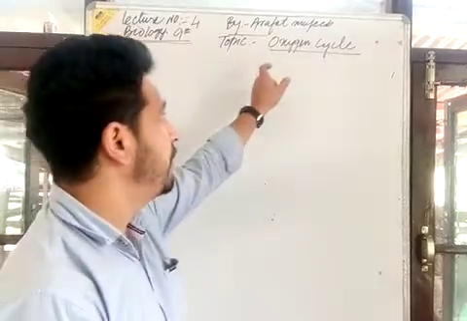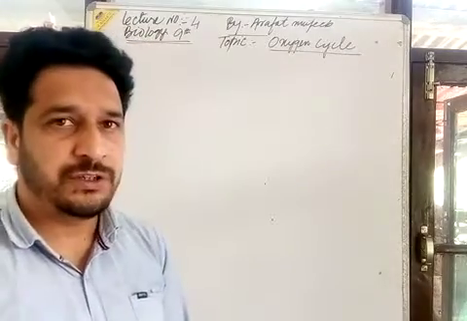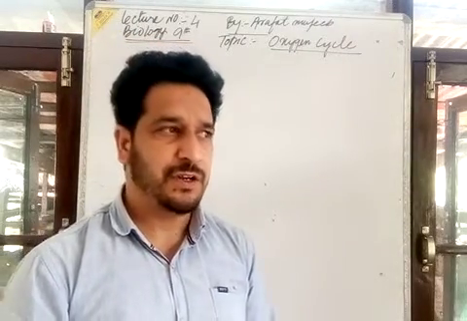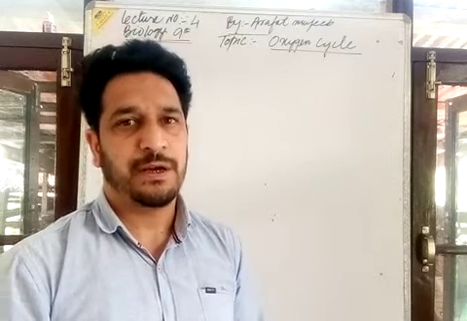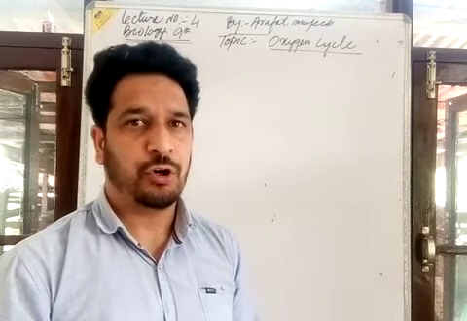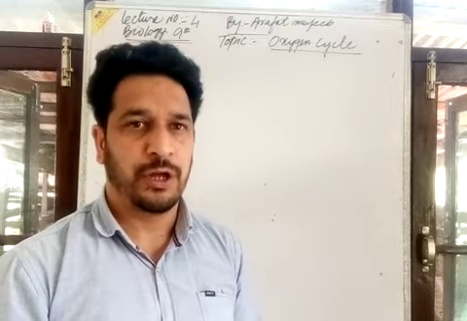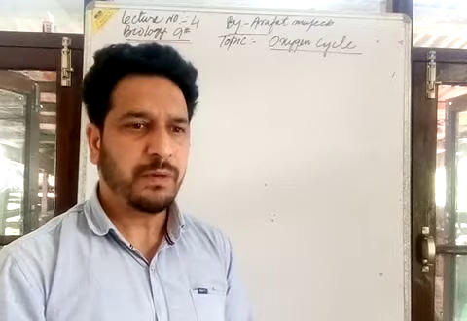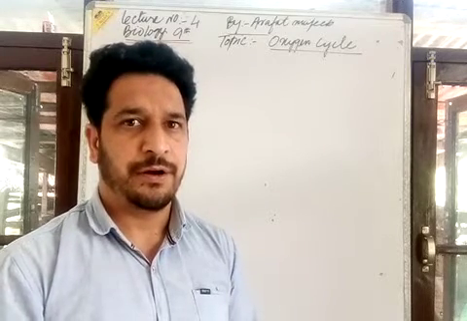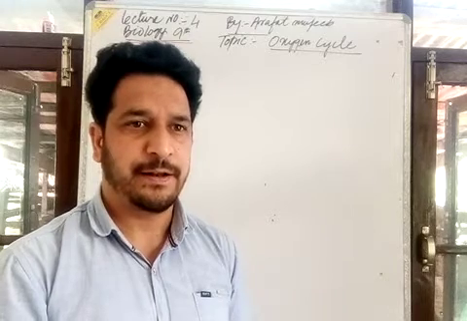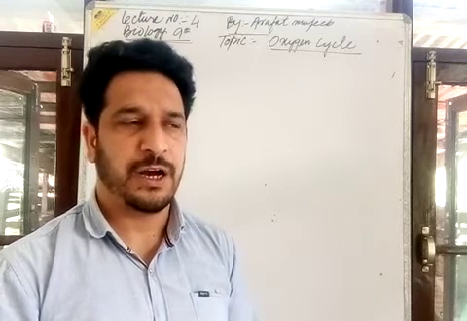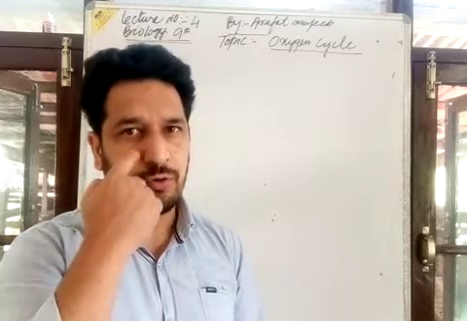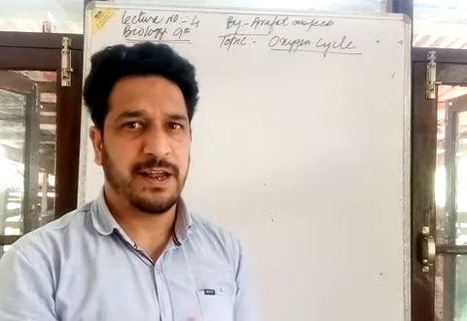My topic today is the oxygen cycle: how oxygen in the atmosphere cycles. Oxygen is needed by all living beings in order to oxidize the absorbed food which they take inside. In plants, they show respiration and oxidize the food, and then there is a release of energy, I mean the cellular respiration. The same takes place in animals. They also need this oxygen which is present in the atmosphere.